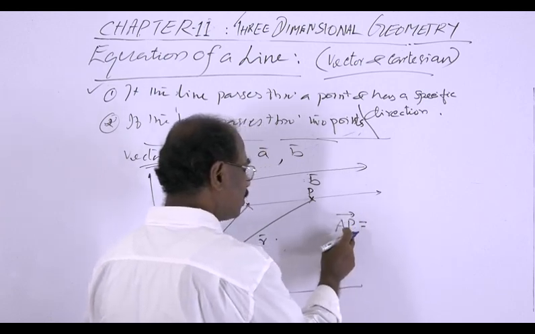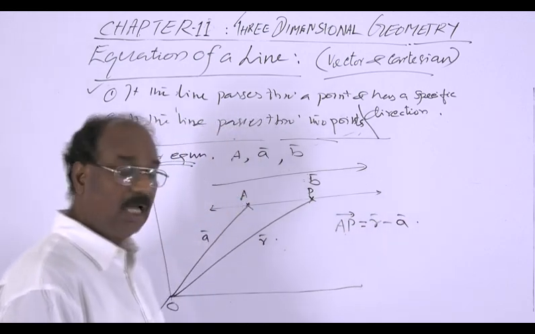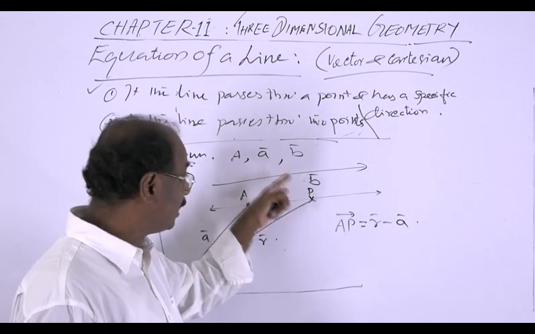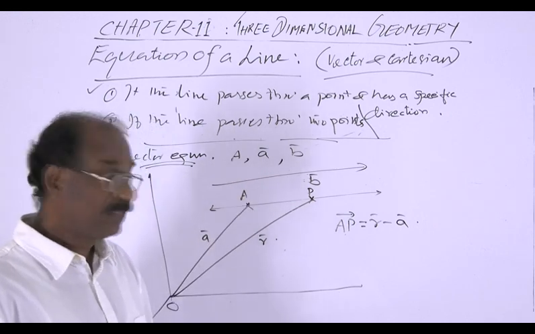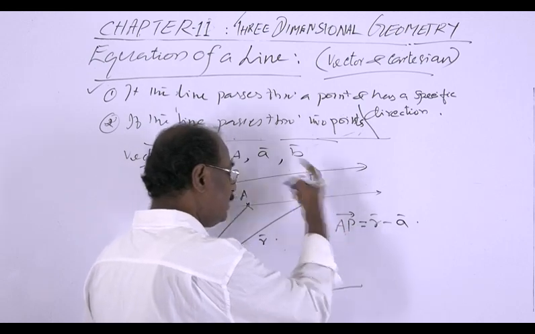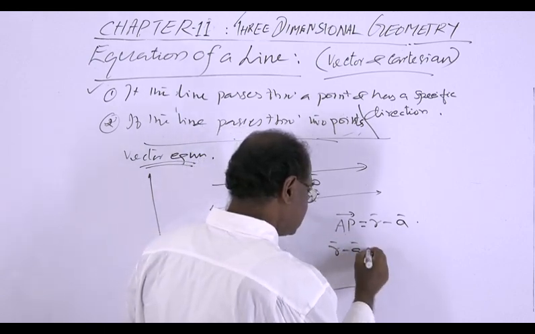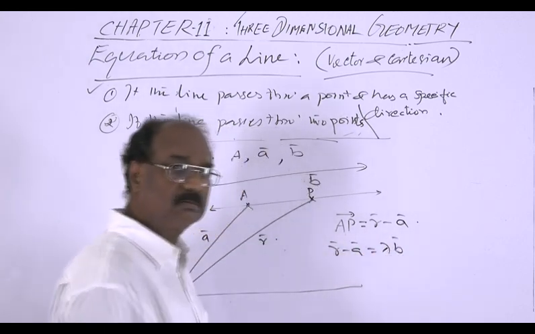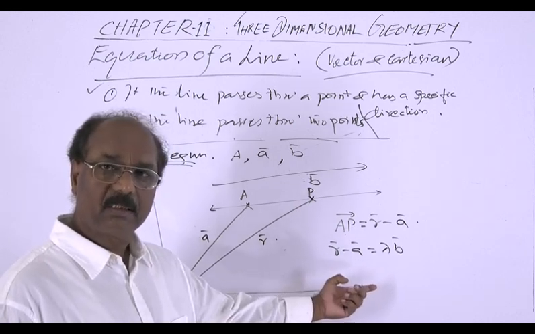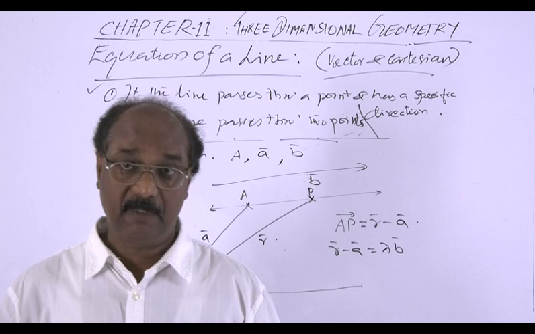AP is equal to the position vector of P minus the position vector of A, which is R minus A. And this AP is parallel to B. This line is parallel to this vector B. Since AP is parallel to B, this R minus A can be taken as a scalar multiple of B. Connecting these, what we obtain is the required equation.